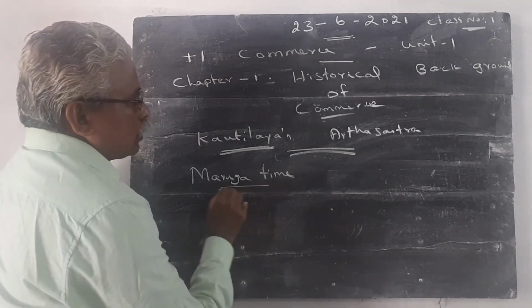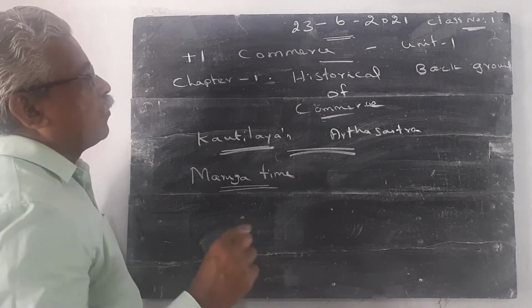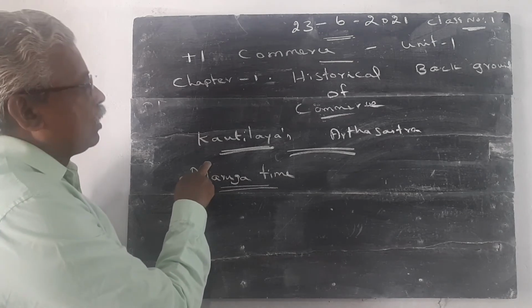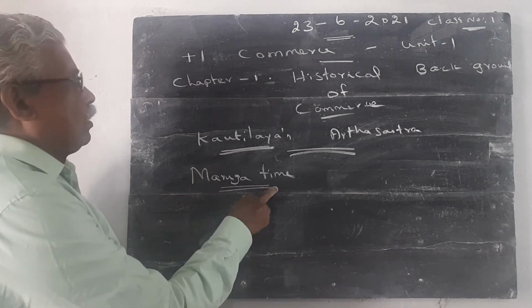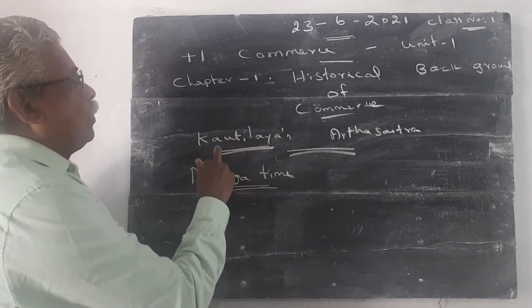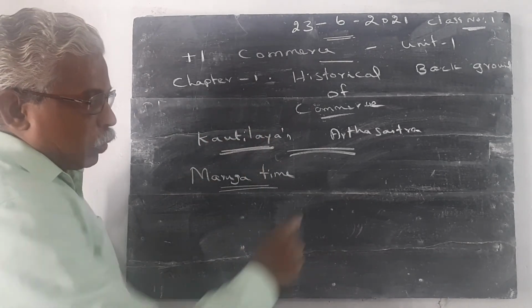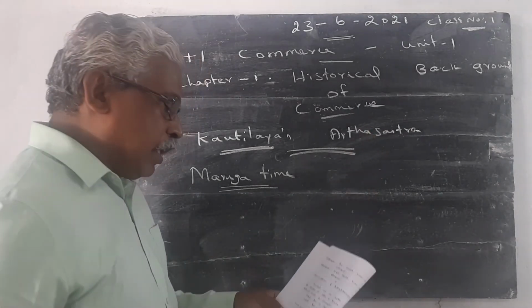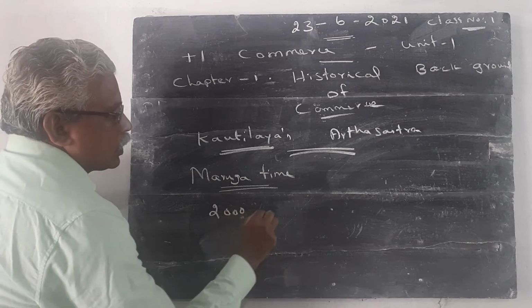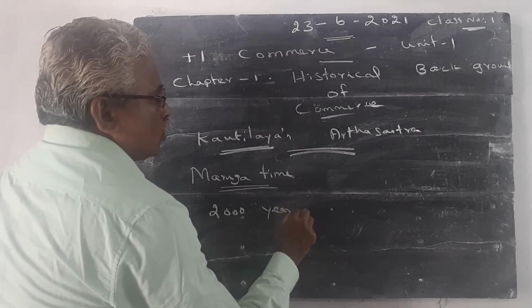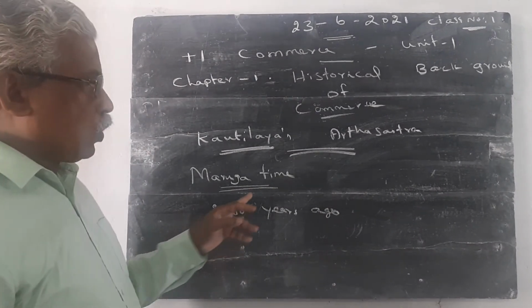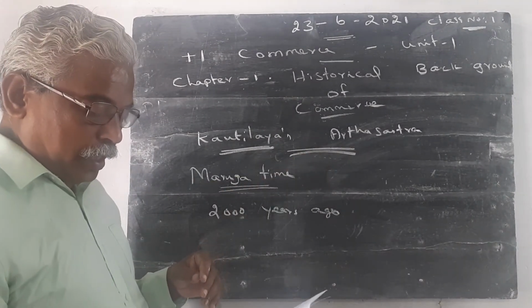He came to India nearly 2000 years ago, during the Maurya's period, and he wrote the book called Arthasastra.